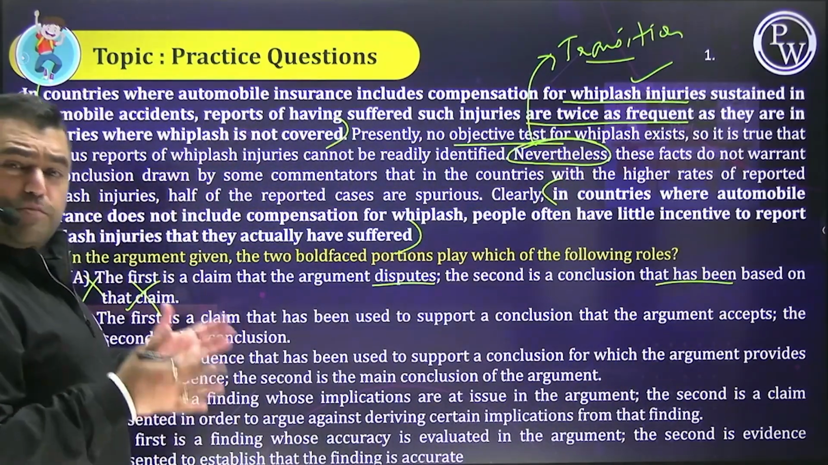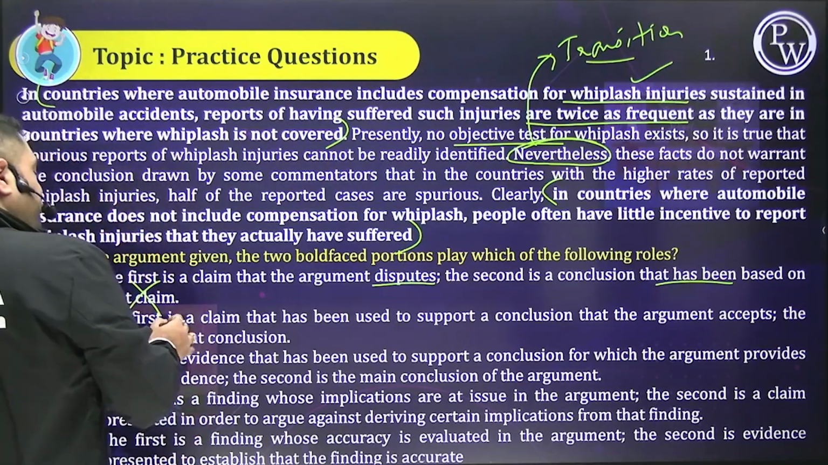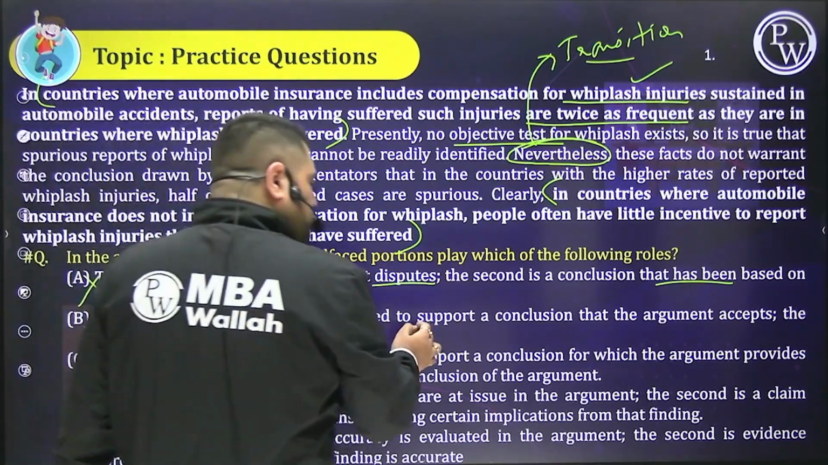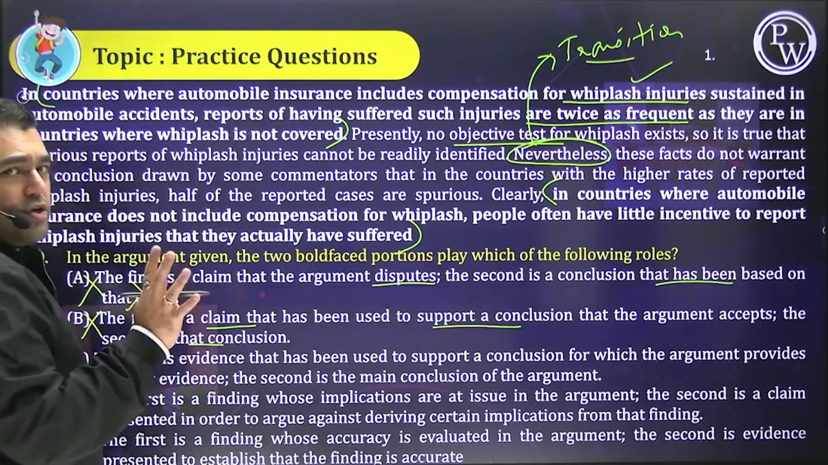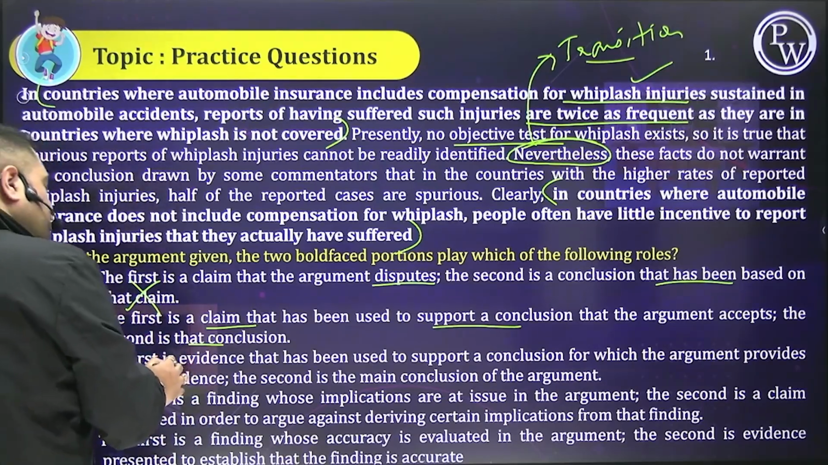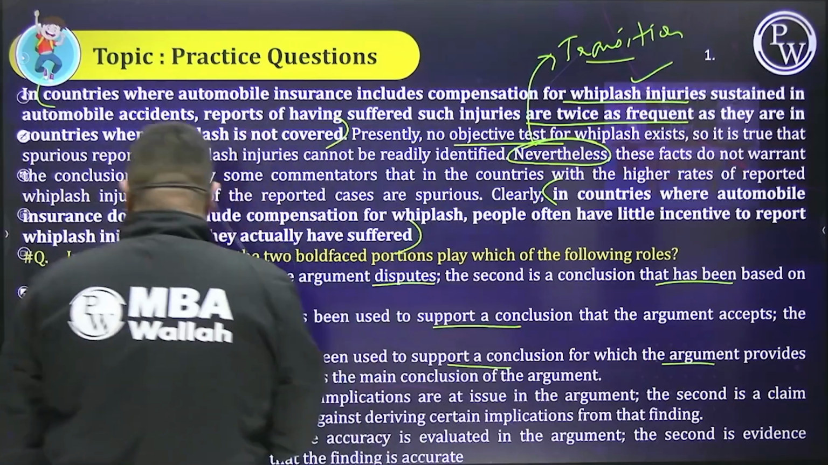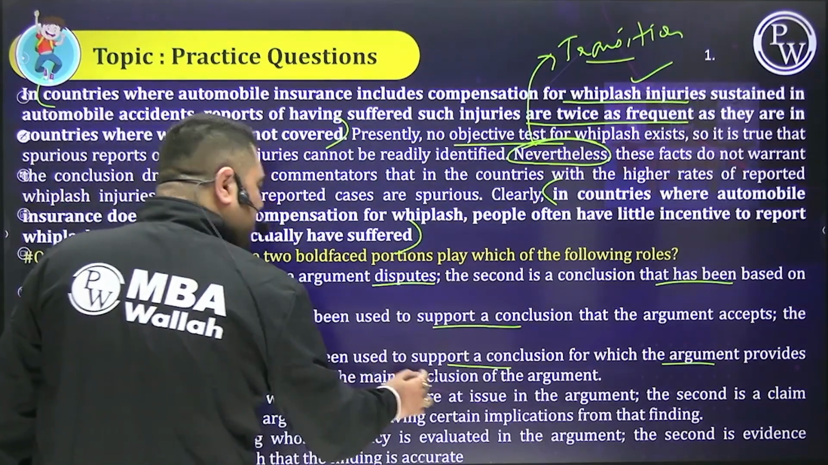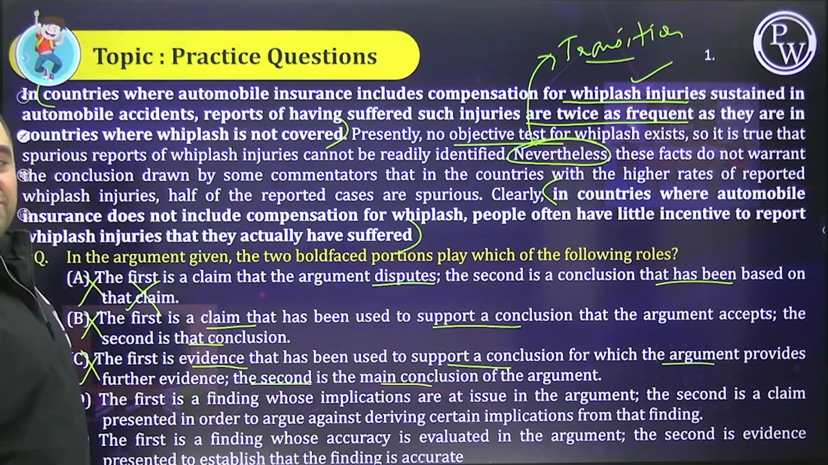Because both of them are disputing each other only. So they are not disputing some other claim. B. First is a claim that has been used to support the argument, except second is that not at all. Both of them are not supporting anything together. They are both against each other. C. First is evidence that has been used to support, for which the argument provides further evidence. Second is the main conclusion. No sir, they are again because of nevertheless in transition.